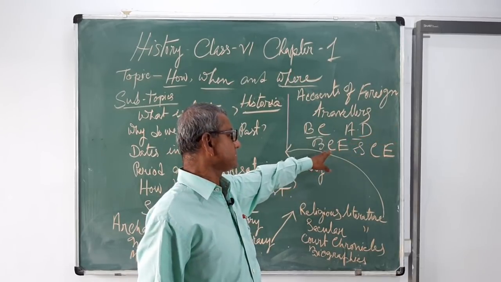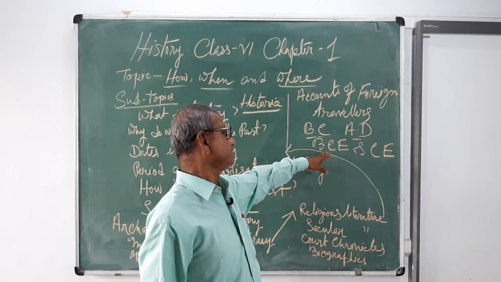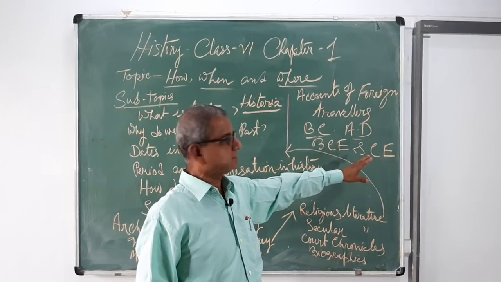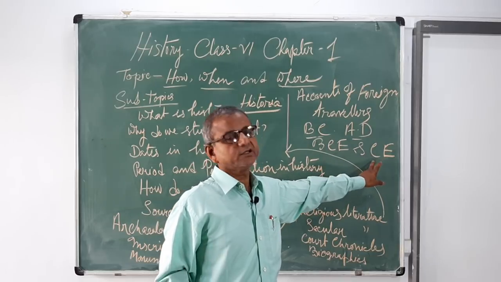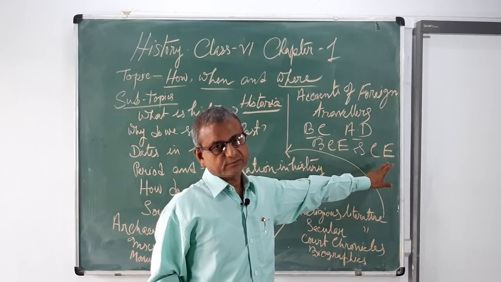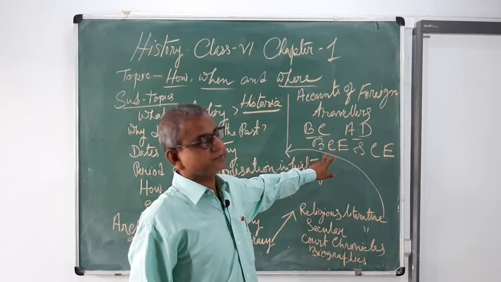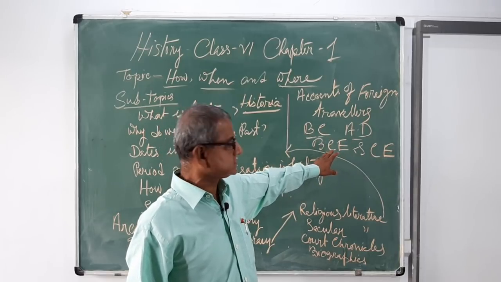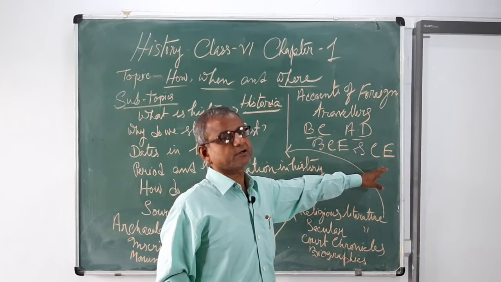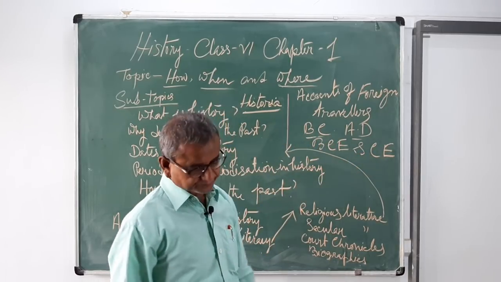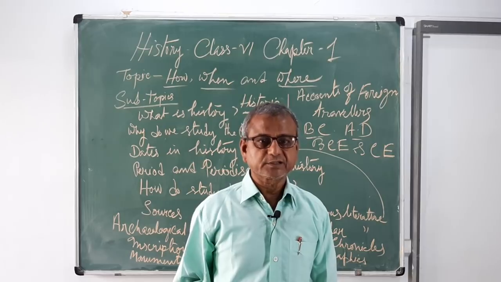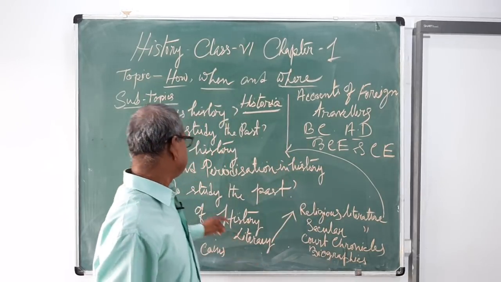BCE means Before Common Era, CE means Common Era. The dates of BCE are always counted backwards, the dates of CE are always counted forward. Now, this is the importance of dates in history.